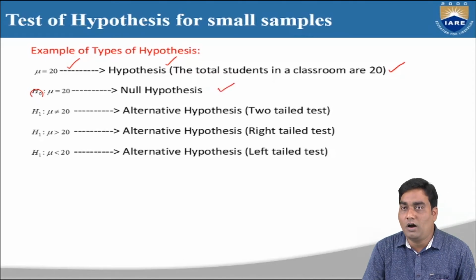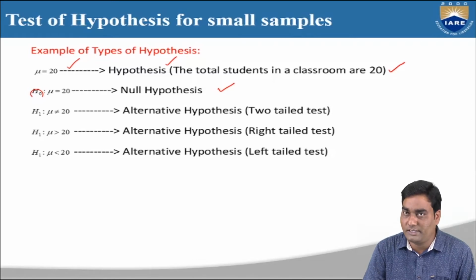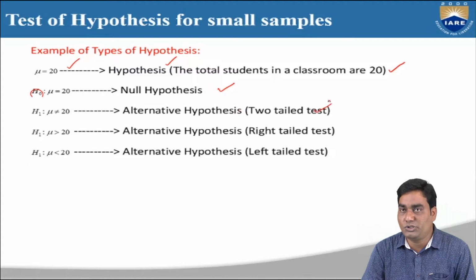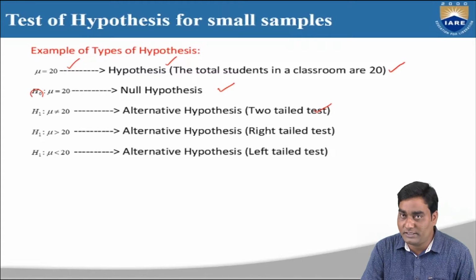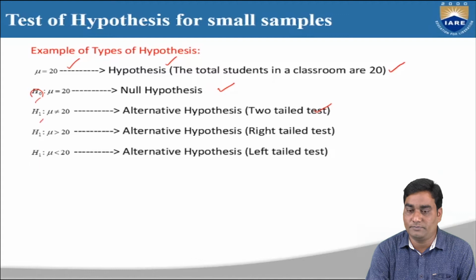Now, how to define the alternative hypothesis? Already we defined the null hypothesis as mu equal to 20. The alternative hypothesis, we know, completely differs from the null hypothesis, meaning mu not equal to 20, because in the null hypothesis we assumed mu equal to 20. Differing from the null hypothesis means mu not equal to 20. Here we denote the alternative hypothesis by the symbol H1. Null hypothesis symbol is H naught and alternative hypothesis is H1.